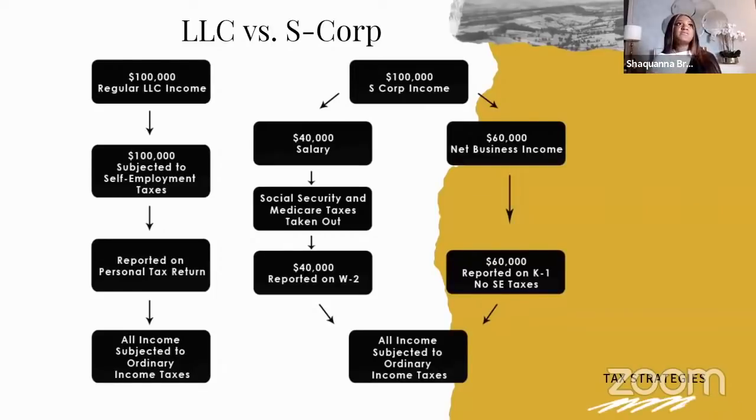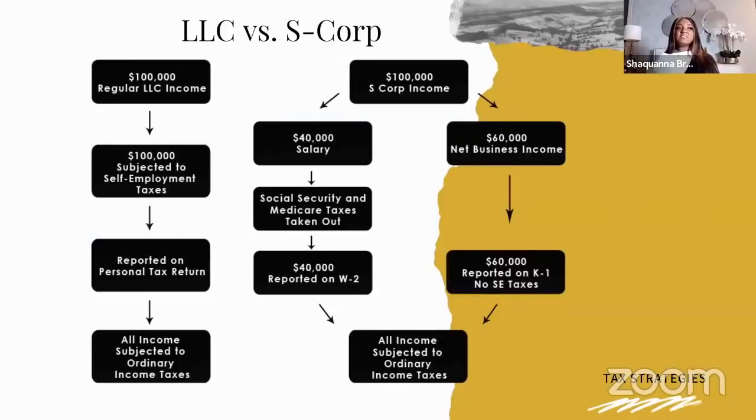To quickly run through this, on the left-hand side, you have the LLC. You have $100,000 of income that you made in your LLC. That $100,000 is subjected to self-employment tax, which is 15.3%. The income is then reported on your personal tax return.